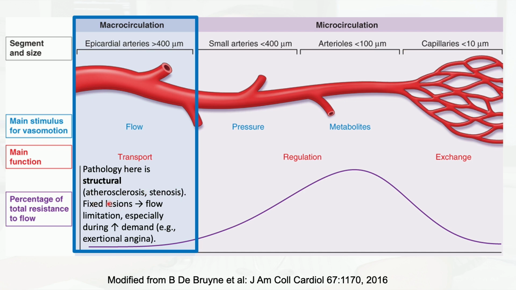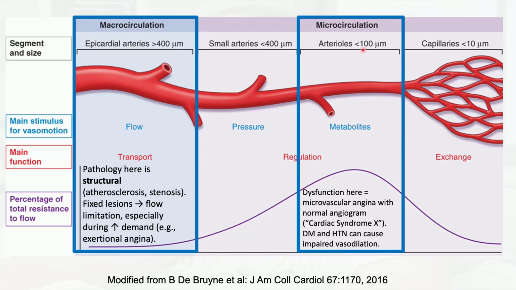So any fixed lesions in this macrocirculation can lead to flow limitation, especially during increased demand, like during exercise or stress. And then the rest is the microcirculation. Again, the diameter goes down and down as the artery penetrates the heart structure. Then there is the arteriole level, which precedes the capillaries. There, the metabolites are really the main stimuli for the diameter changes, or the vasomotor changes. And of course, as the diameter goes down, the resistance will go up. In these arterioles, any dysfunction will still lead to angina. We call it microvascular angina.